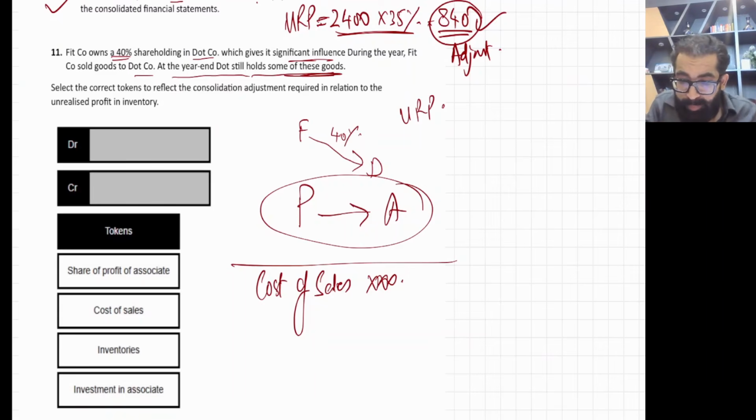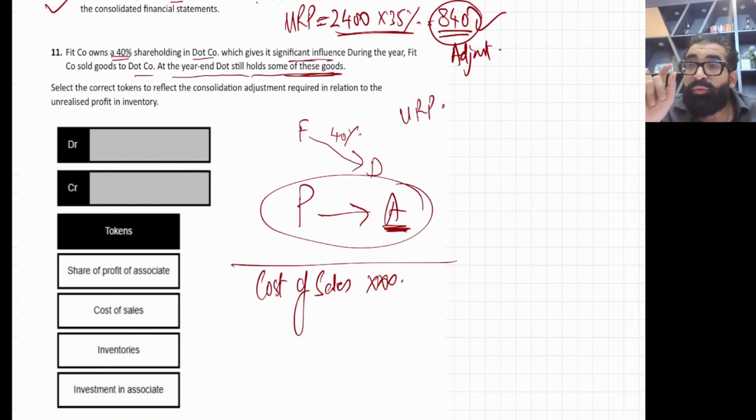When P company sold inventory to A company and A company did not sell it to a third party, that means there is some unrealized profit in A company's inventory at the year end. But you know the rules of consolidation. Listen, we never add A company's inventory with ours.